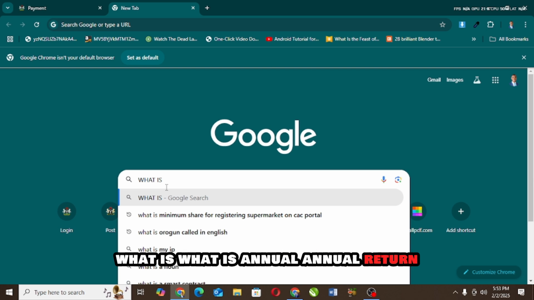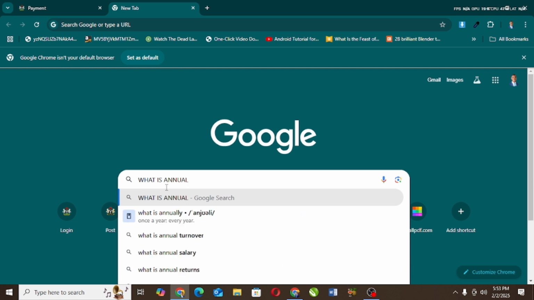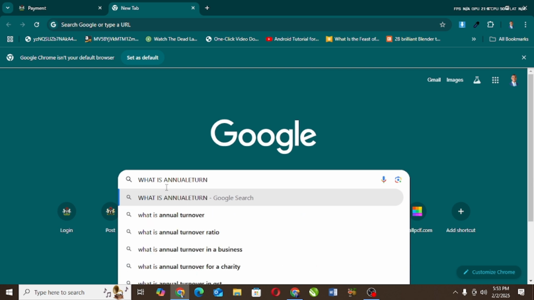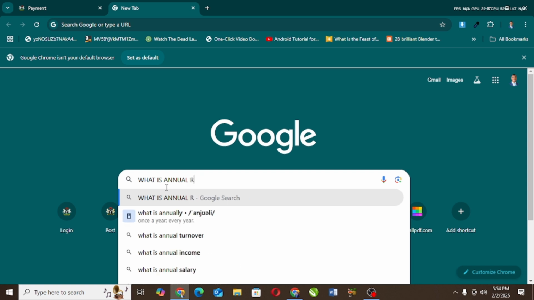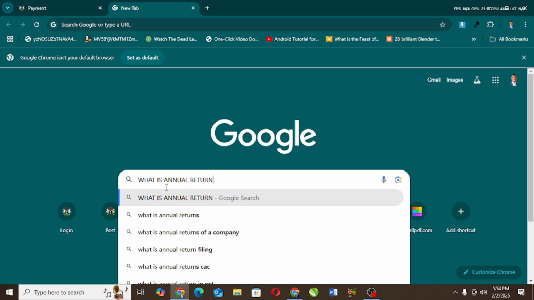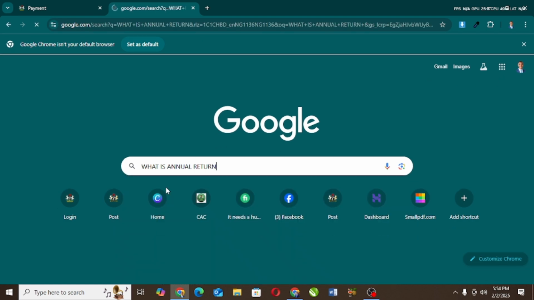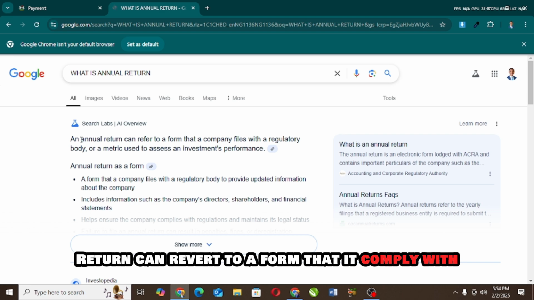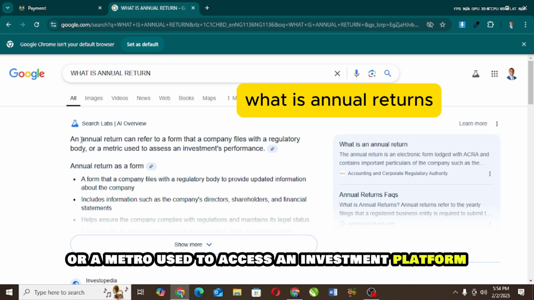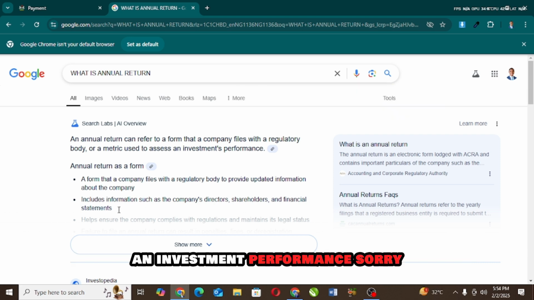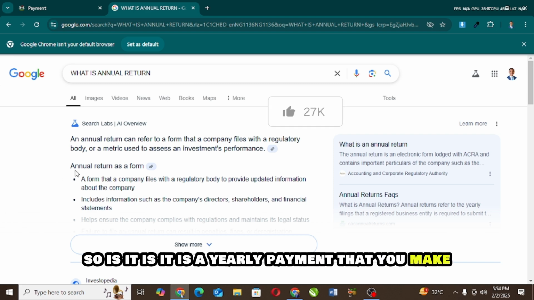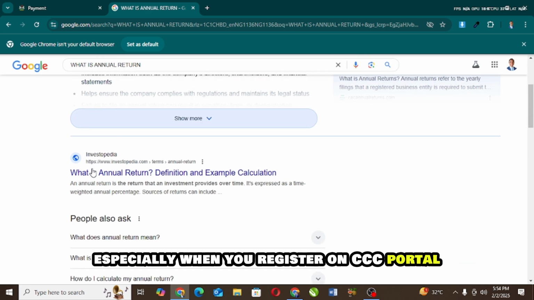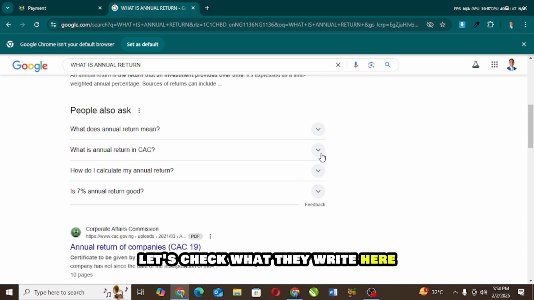What is annual return? So you see what Google is bringing forward. Annual return can refer to a form that a company files with a regulatory body, or a metric used to assess an investment platform, an investment performance. So it's a yearly payment that you make, especially when you register on CAC portal. Let's check what they write here.